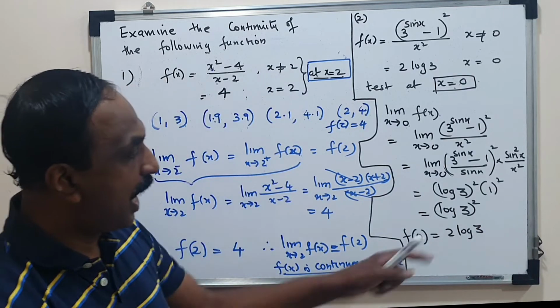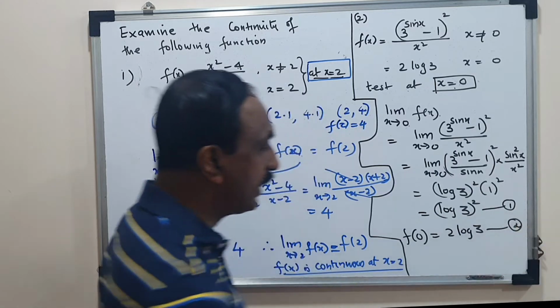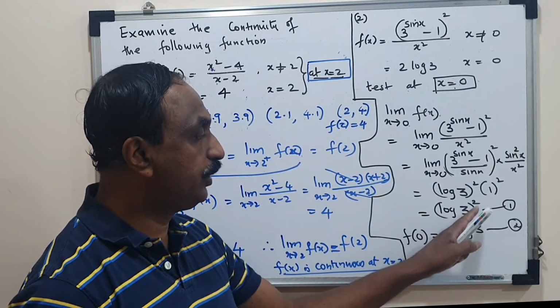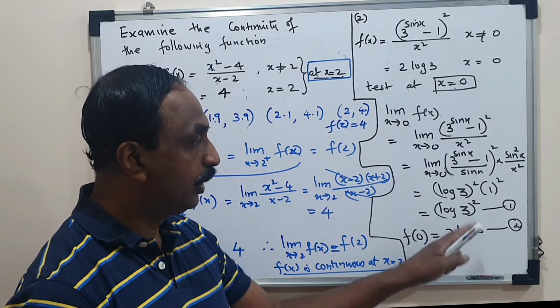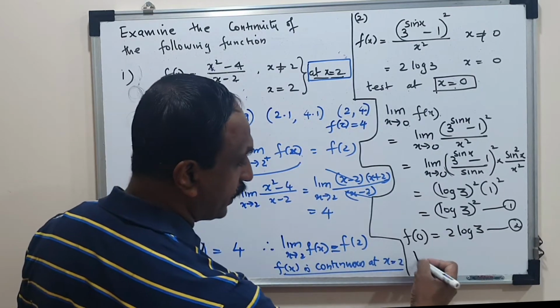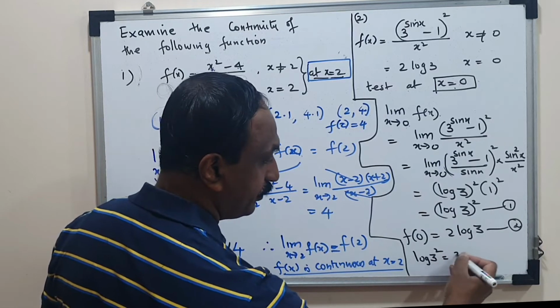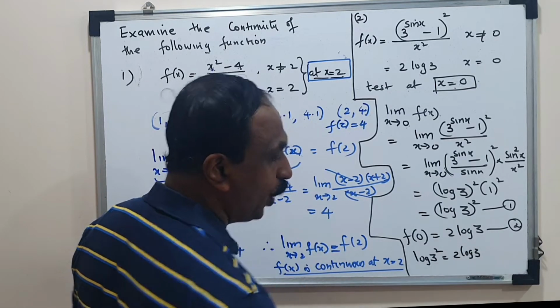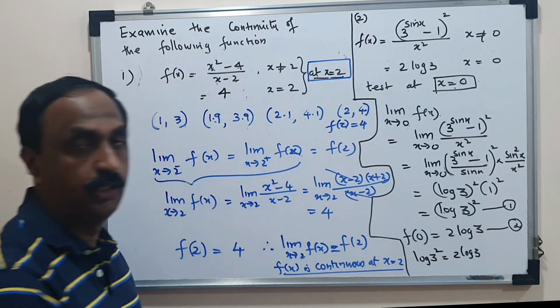Now tell me, are they both equal? You may feel they both are equal. Log 3 the whole square cannot be written as 2 log 3. They both are not equal. If it was log 3 square, I could have written it as 2 log 3. 2 log 3 is log 3 square. In fact, this is log 3 square, but this is log 3 the whole square.